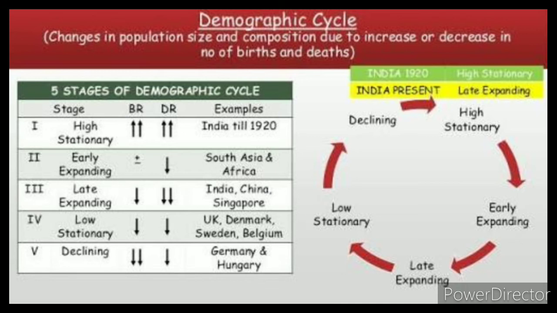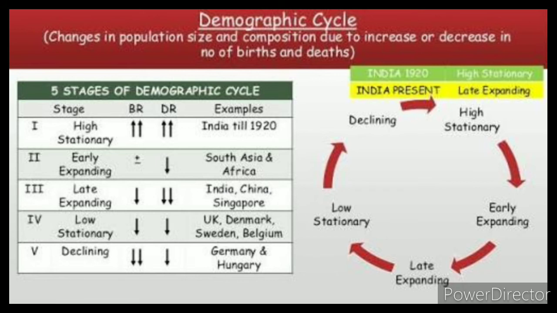In the early expanding stage, the death rate begins to decline while the birth rate remains unchanged. In the third stage, the late expanding, the death rate declines still further and the birth rate tends to fall. India ended this phase. In developing countries like China and Singapore, the birth rates have declined rapidly.